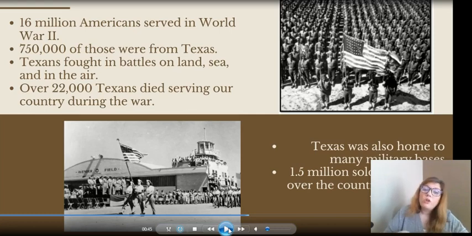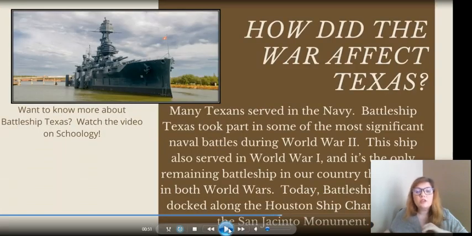Here at home, though, we had a lot of military bases that were created to train soldiers in preparation for the fight. Avenger Field is one. Galveston also had a military base. They were training people. And a historical monument that you can actually visit is Battleship Texas. It's in the Houston Ship Channel, so it's not that far away. Sometime this summer, I recommend a really great day trip is to go out there and tour, because Battleship Texas is the only remaining battleship that fought in both World Wars, I and II.